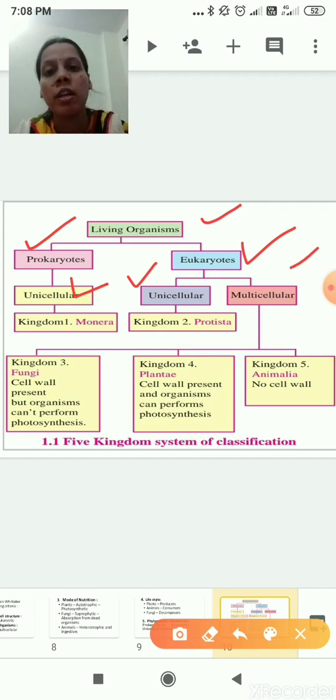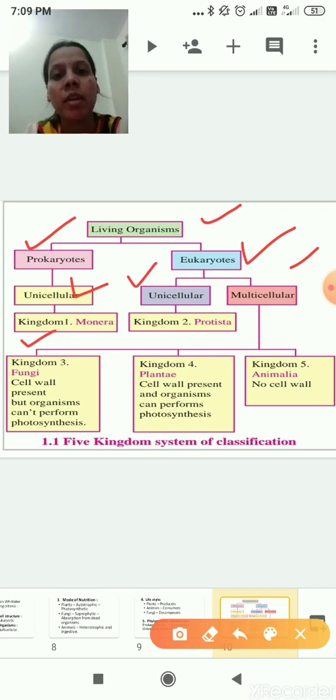Prokaryotes are unicellular. What is the meaning of unicellular? Living organisms which are made up of only one cell. And eukaryotes are further divided into unicellular and multicellular. Unicellular means having only one cell in the body, and multicellular means having more than one cell. Then these unicellular prokaryotes fall under kingdom 1 Monera. You can see it written here: kingdom 1 Monera.